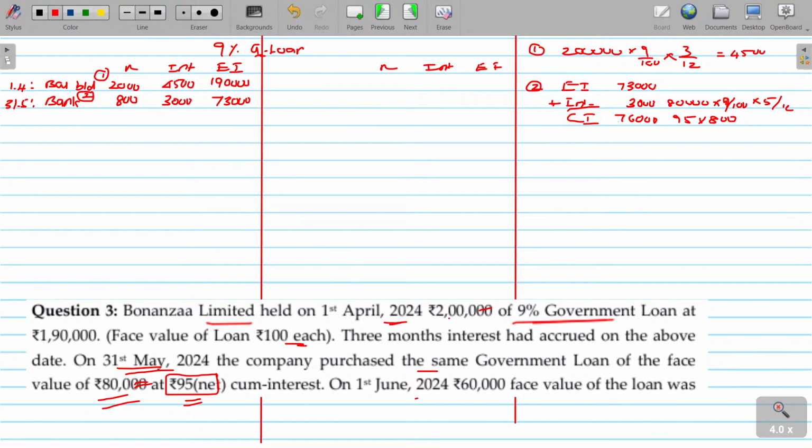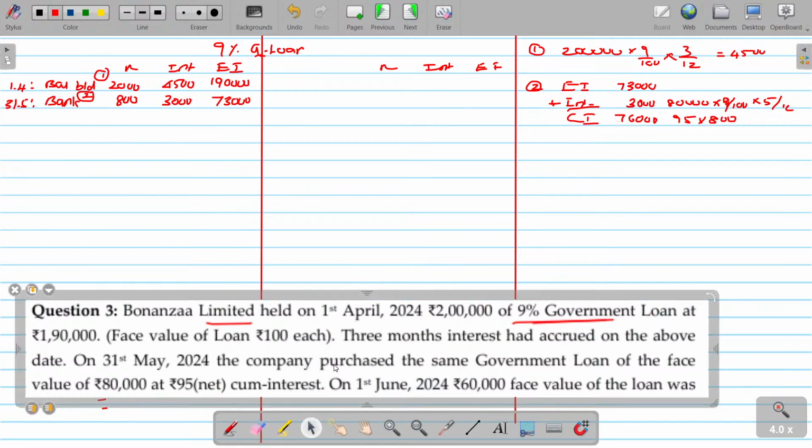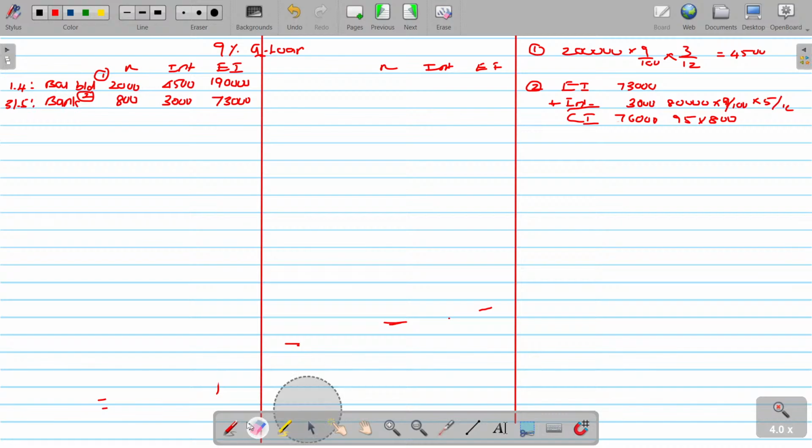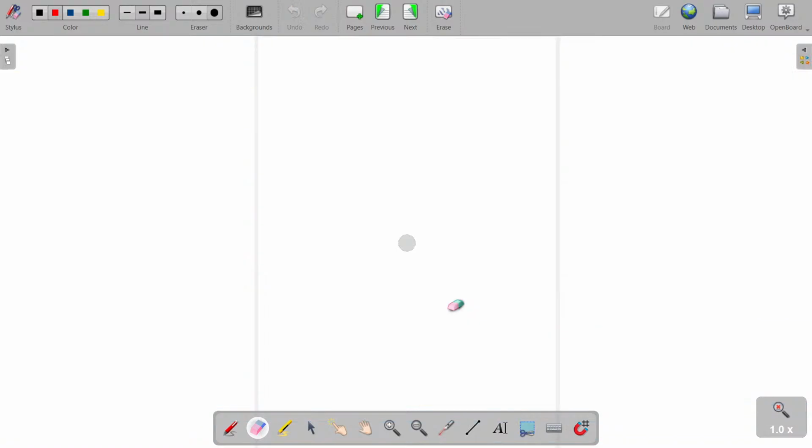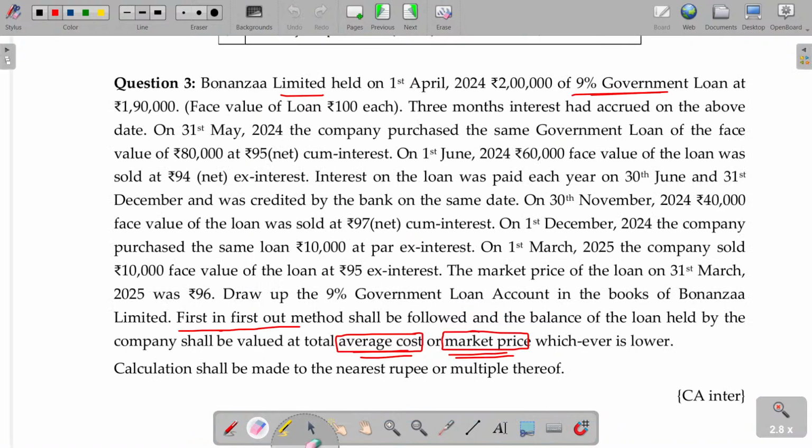On 1st June 2024, 60,000 face value of the loan. What happens? Let's see in this case. What happens here? 60,000 face value of loan was sold for 94 ex interest.